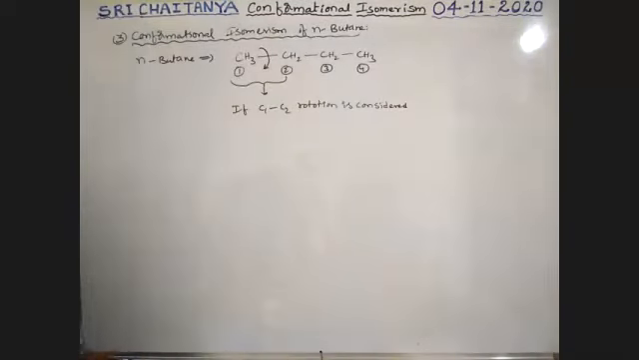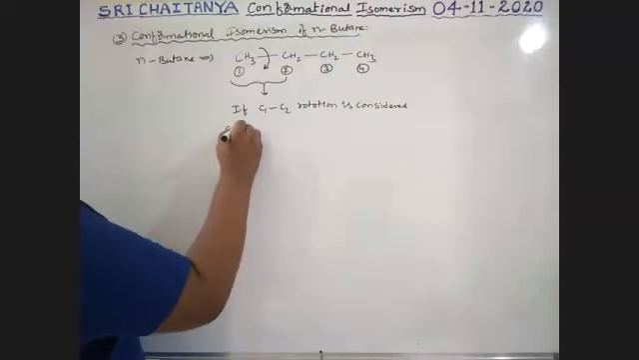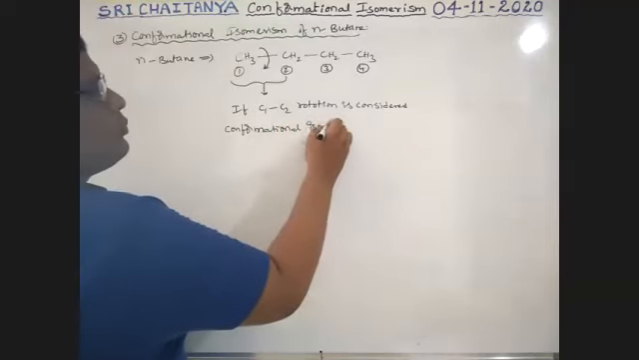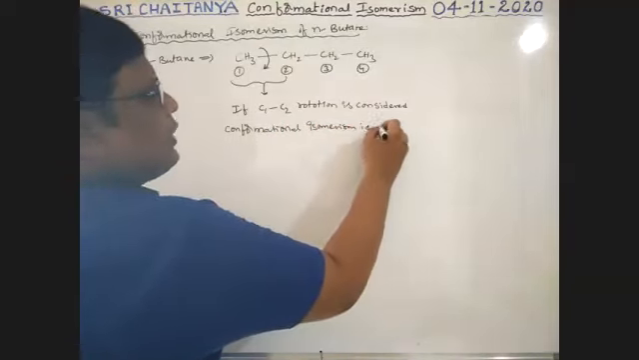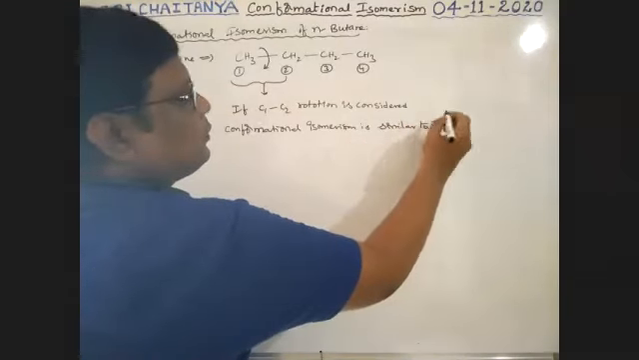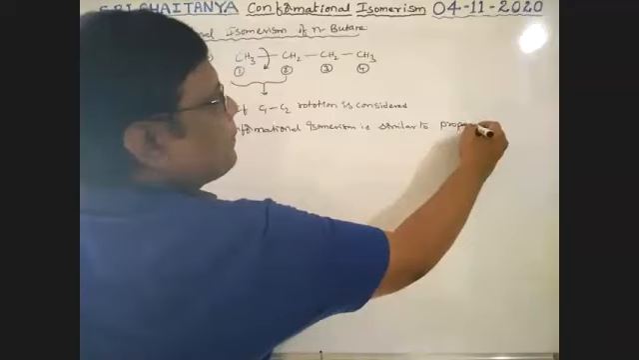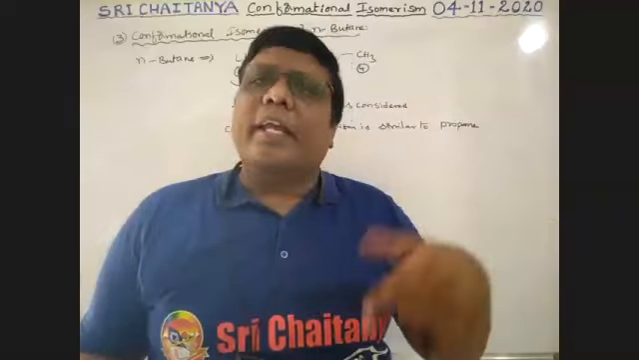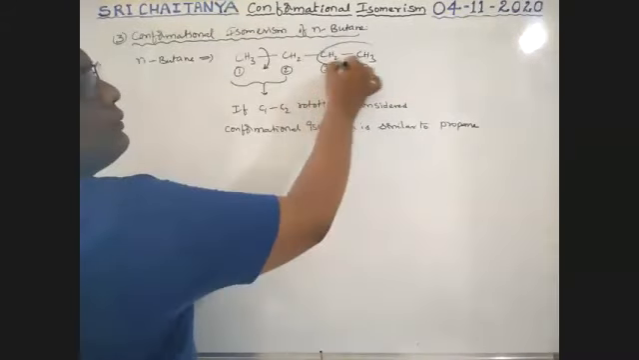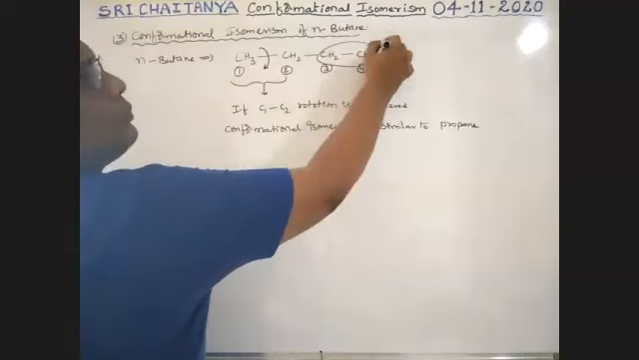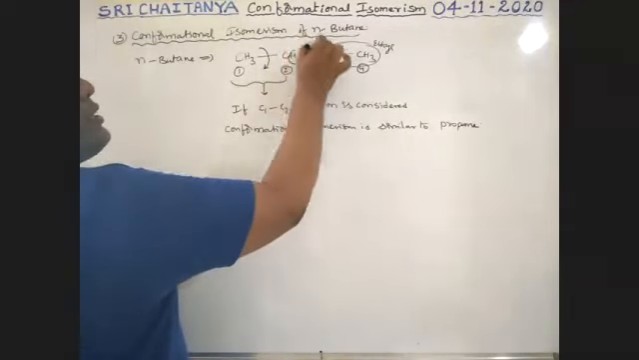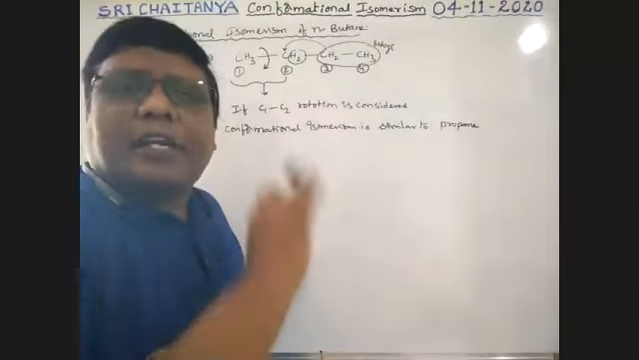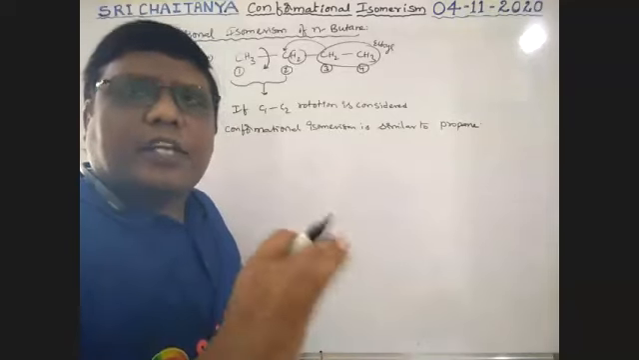If C1, C2 rotation is considered, the conformational isomerism is similar to propane. There methyl group is there, here ethyl group is there. So these are the two hydrogens, these are the groups attached. There methyl group is there, here ethyl group. Everywhere the similar concept is applicable. So it is just similar to propane.